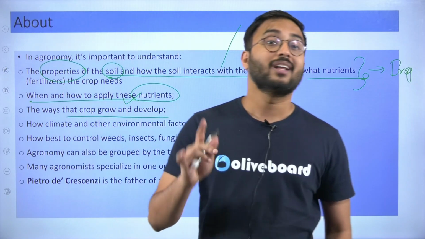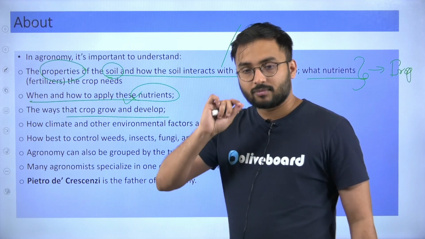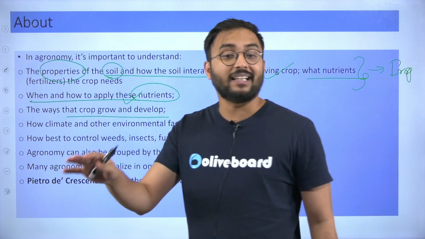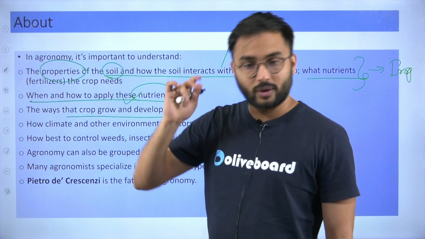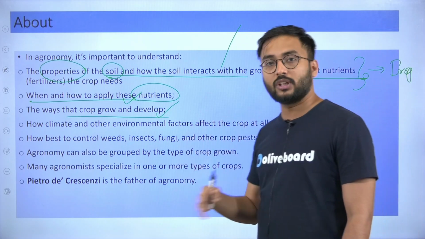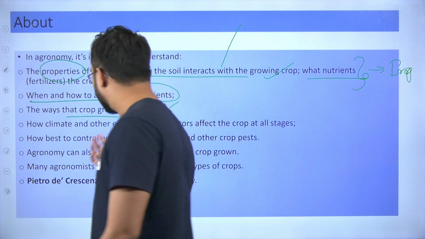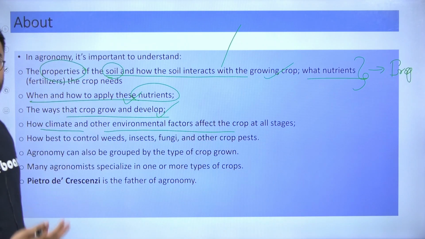But we should also know that tea cannot be grown on the plain lands. Tea should be grown on the terraces. So in this way we understand that every crop is different, and the ways that crop grows and develops are different, and how climate and other environmental factors affect the crop at all stages.